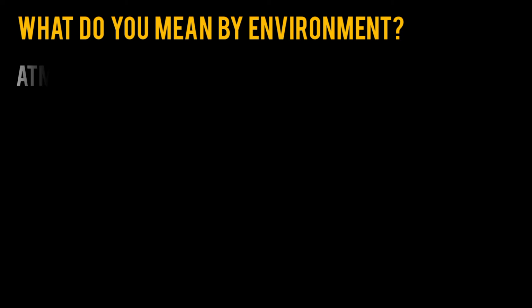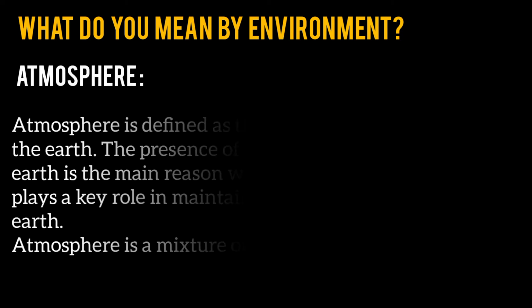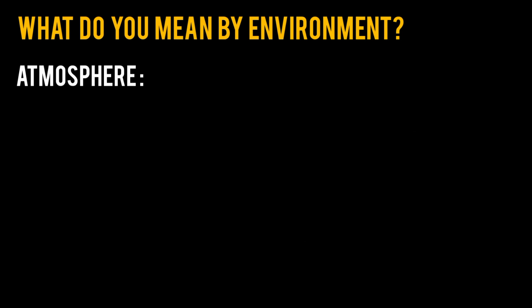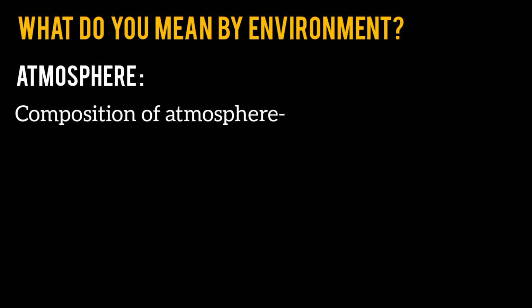So firstly we have atmosphere. Atmosphere is defined as the blanket of gases surrounding the earth. The presence of this unique atmosphere of the earth is the main reason why life is present on it. It also plays a key role in maintaining the heat balance of the earth. Atmosphere is a mixture of several gases. Let us know the composition of atmosphere.